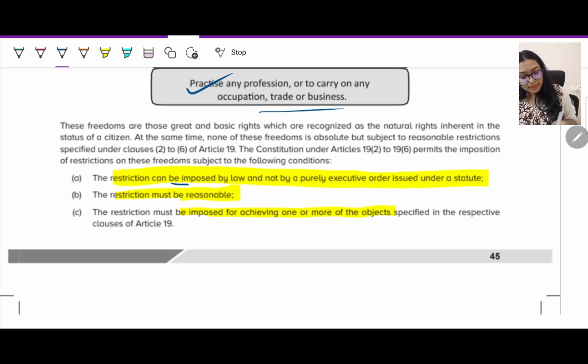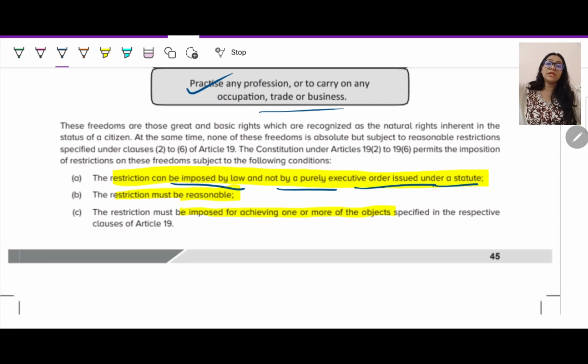Right? So the first thing says the restriction can be imposed by law and not by a purely executive order under the statute. So you need to have a proper law which is imposing those restrictions. Second, there must be some reasonable restriction.